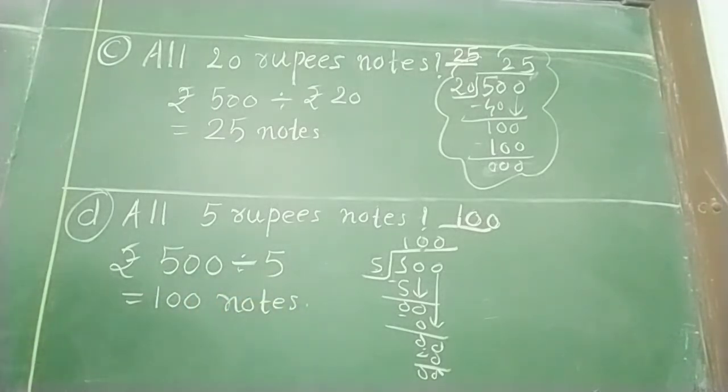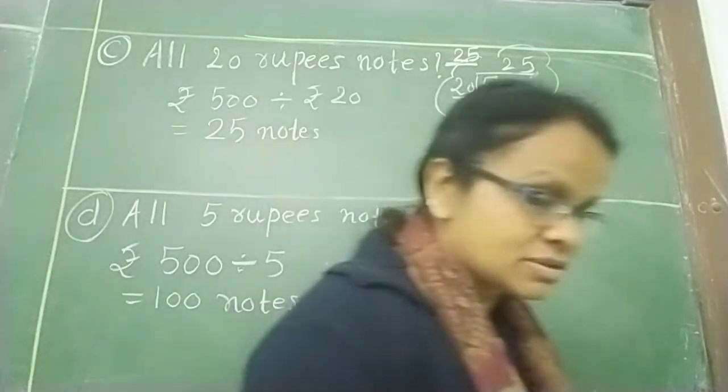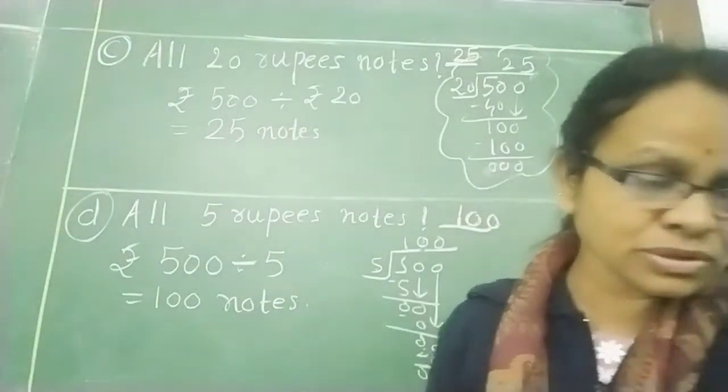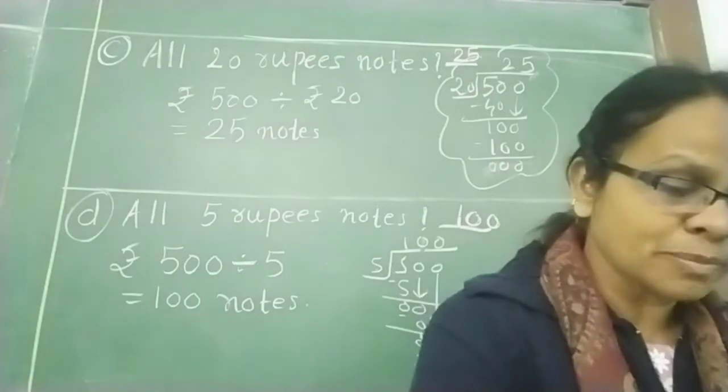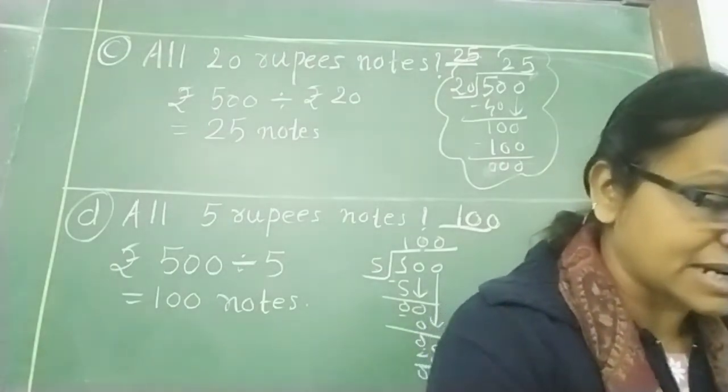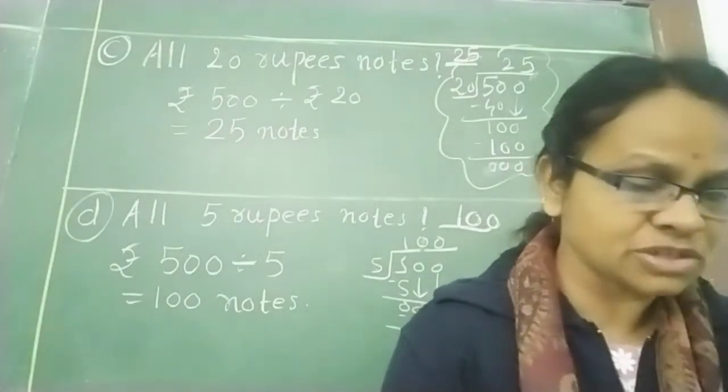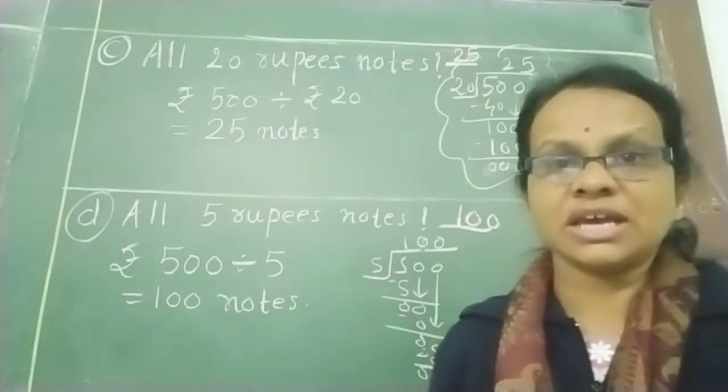So this is about Razia. Okay, now downside it is written, if you have to distribute 72 tomatoes equally in 3 baskets, how many tomatoes will be there in each basket? Each is given there.